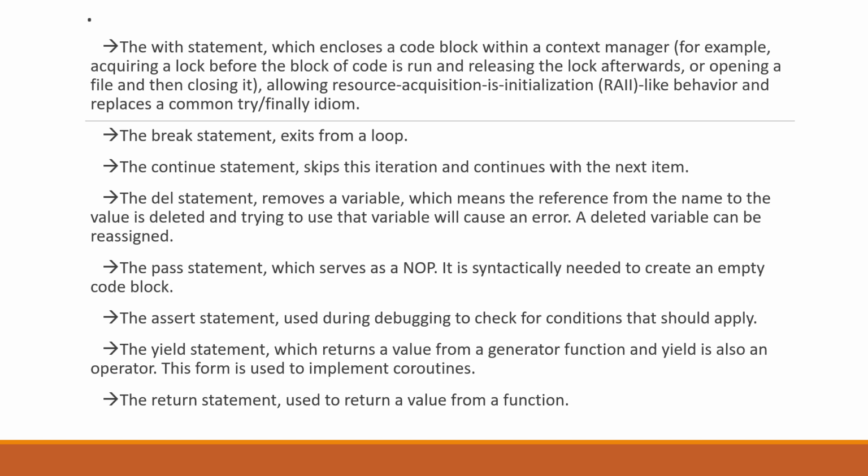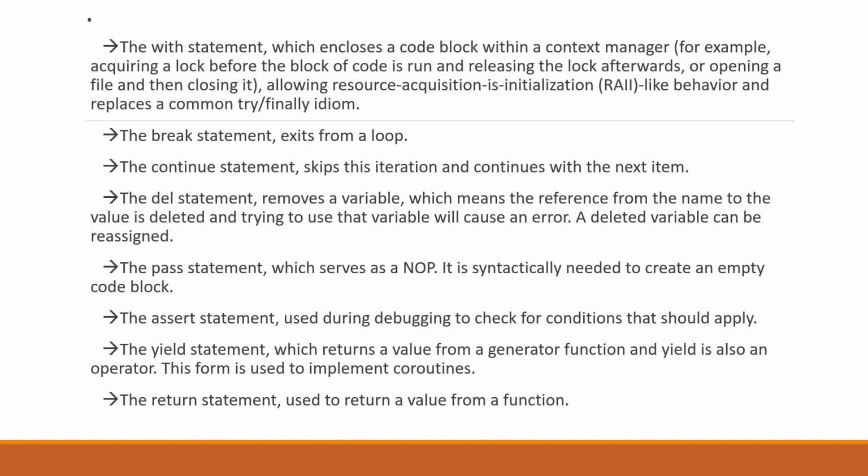For example, acquiring a lock before the block of code is run and releasing the lock afterwards, or opening a file and then closing it. Allowing Resource Acquisition Is Initialization (RAII)-like behavior and replacing a common try/finally idiom.